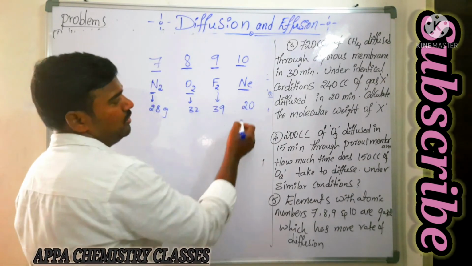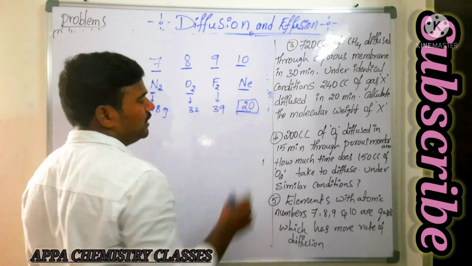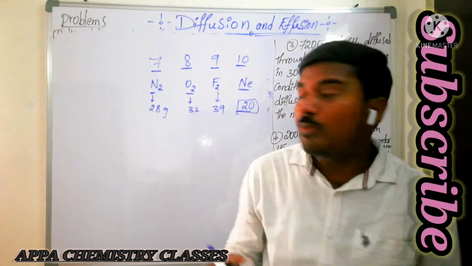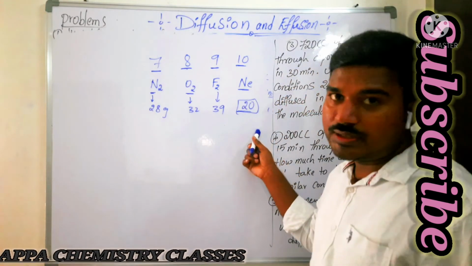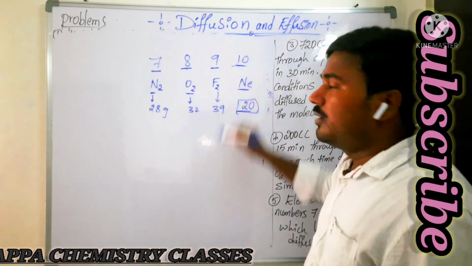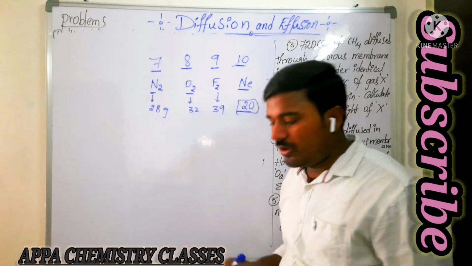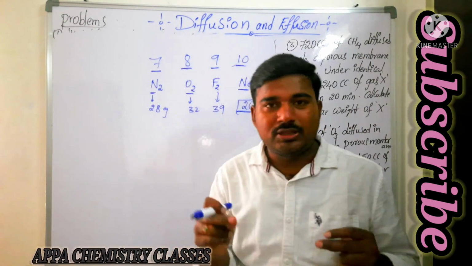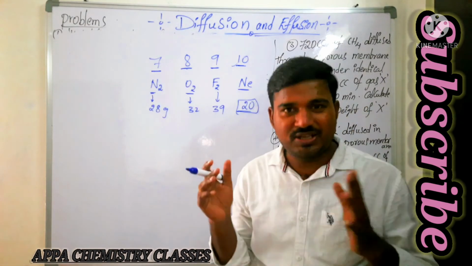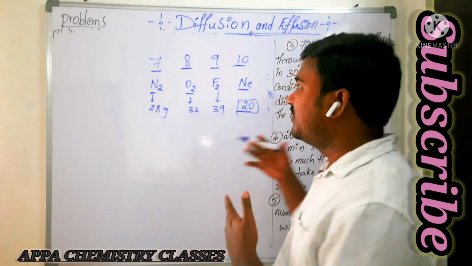Atomic weight is 20. The molecular weight of neon gas will be 20, which has the low molecular weight. Is that clear? So for that reason, the gas which has the 10 atomic number, that gas will have the more rate of diffusion.